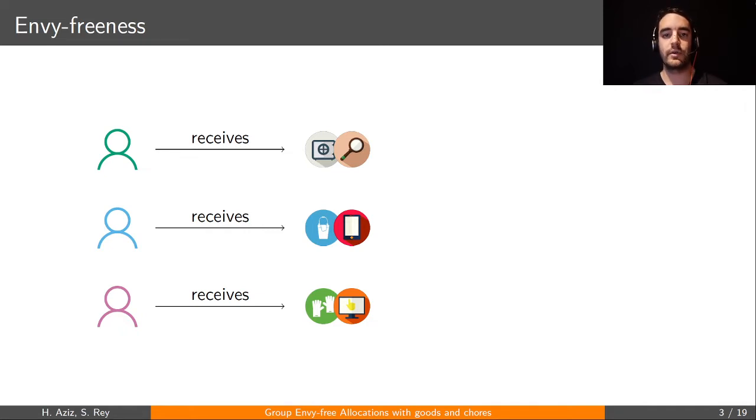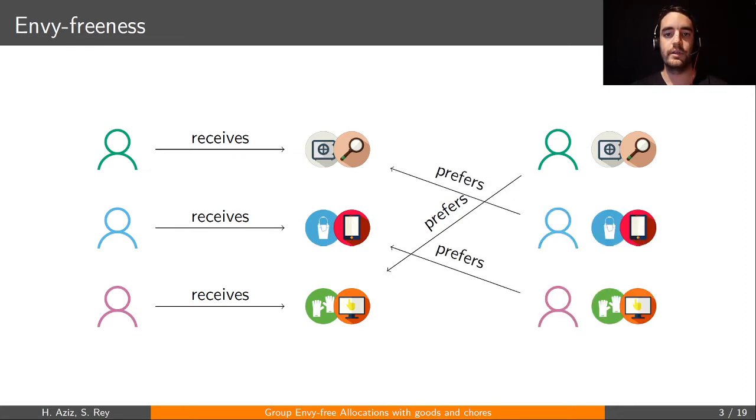So in this very simple example, we can draw the prefer relationship that links one agent to another if the first agent would have preferred receiving what the second agent got. Let's say the prefer relationship looks that way. So here the allocation is not envy-free, and to be envy-free, an allocation would require the prefer relationship to be empty. And as you probably know, envy-freeness cannot be guaranteed in the general case.